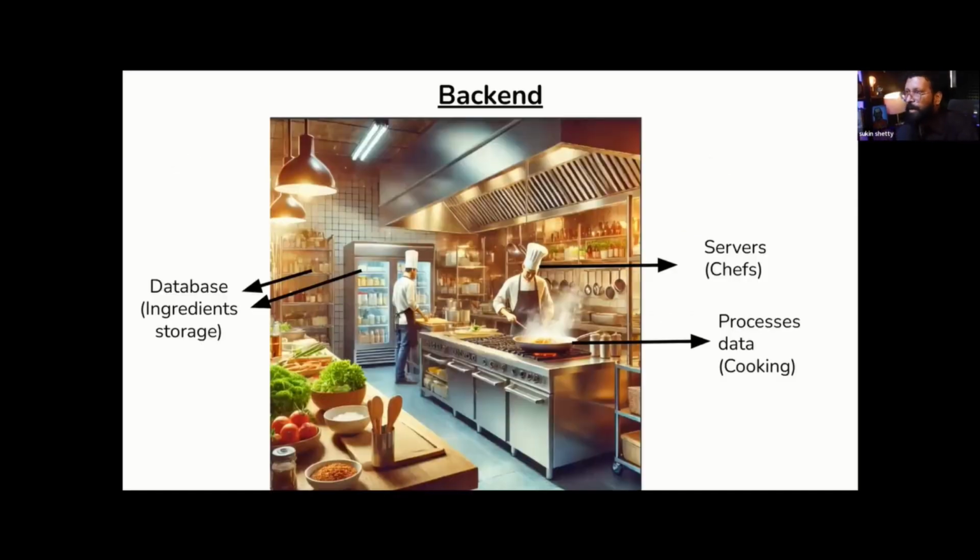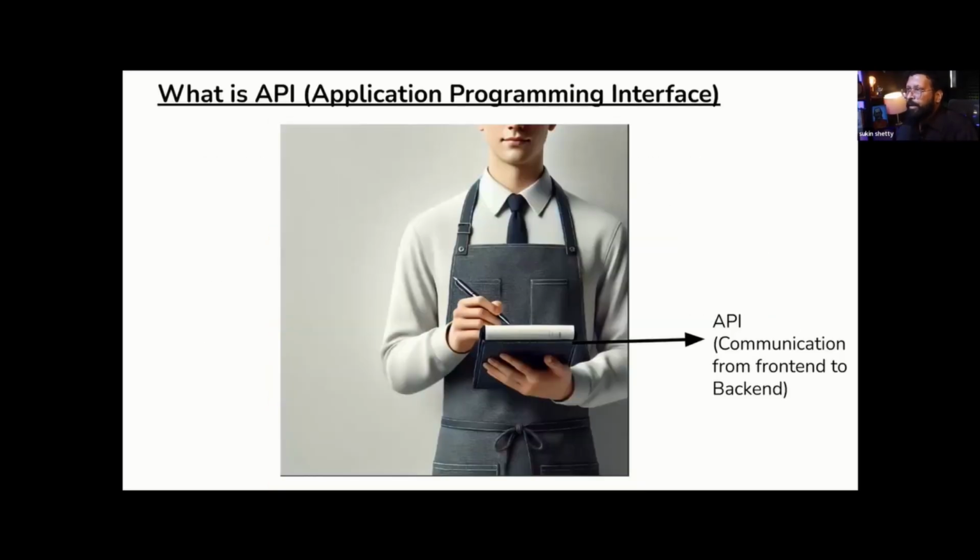Now, what does API mean? Application Programming Interface. API stands for Application Programming Interface. It is the communication between the front end and the back end. So the client or customer wants something and gives a prompt. The API takes that prompt to the back end, which prepares the logic and all the data required. Let's say an image. The customer wants an image and gives a prompt to create the image. The API goes to the backend, creates the image and gives it back to the front end, the client. That is how API works. The important role of API is to communicate between front end and back end.